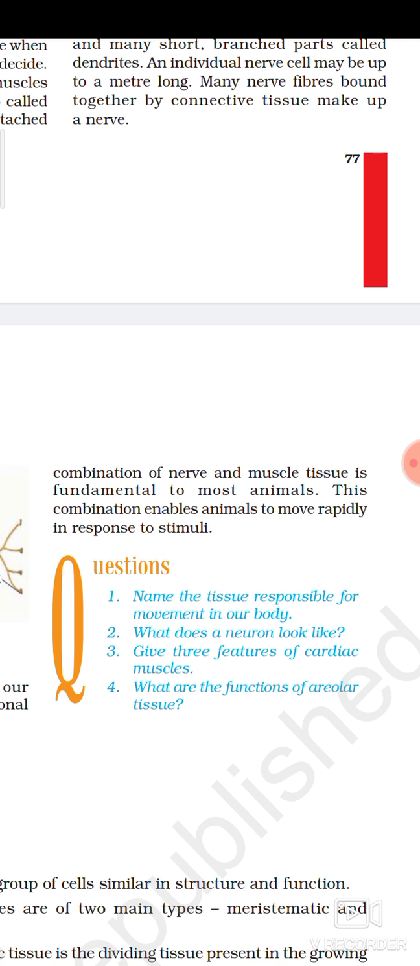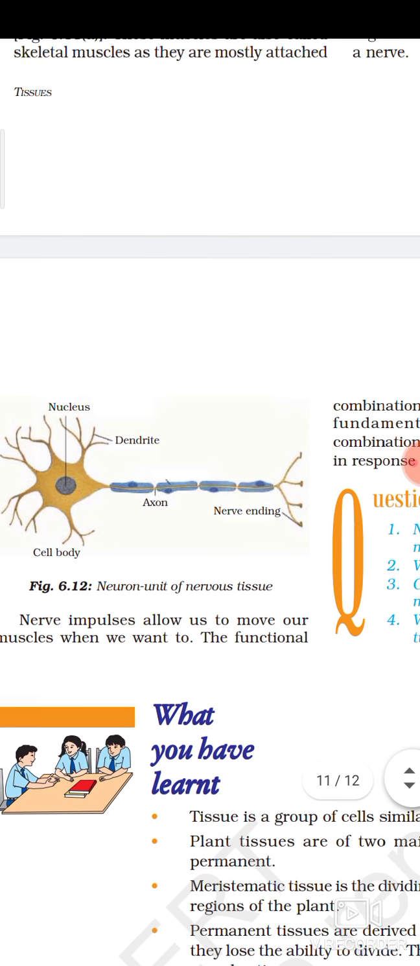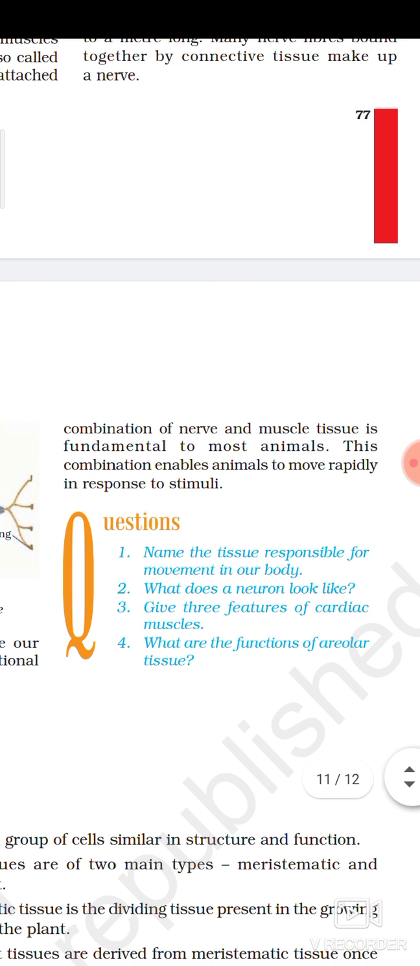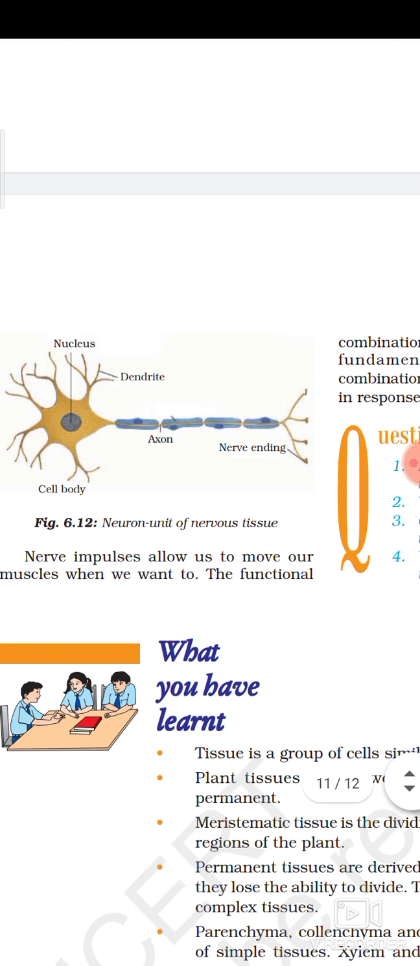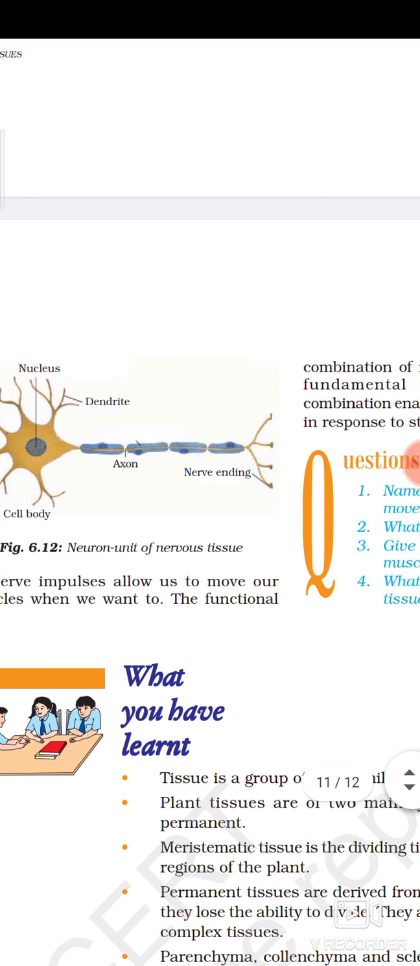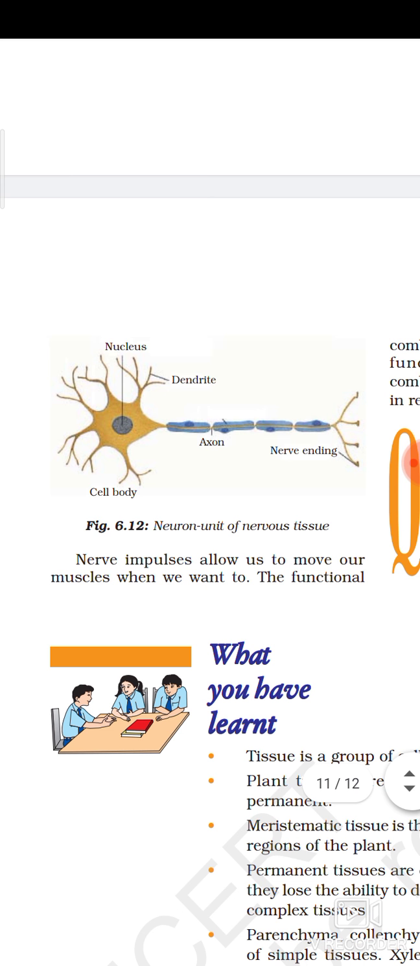which helps animals including humans to move the different parts in order to carry out different functions in our day-to-day life. This combination enables animals to move repeatedly in response to stimuli. Only with the help of the combination of muscular tissue and nervous tissue are we able to move repeatedly in response to different types of stimuli.